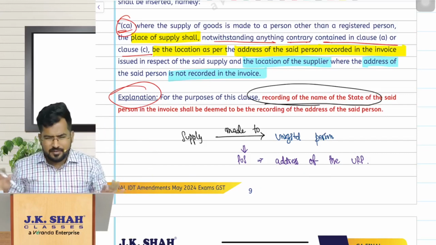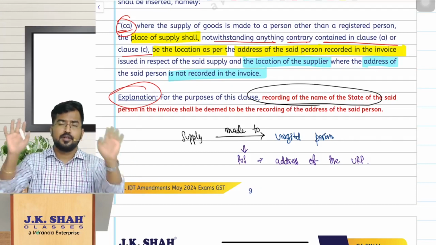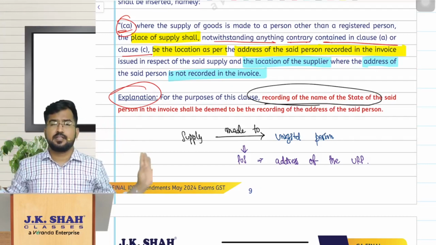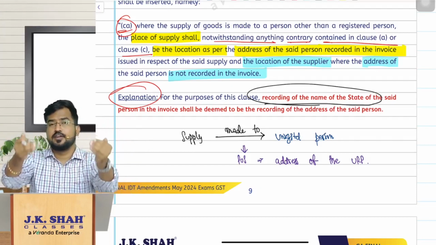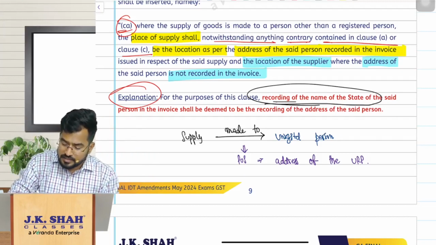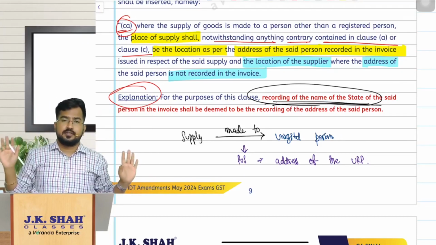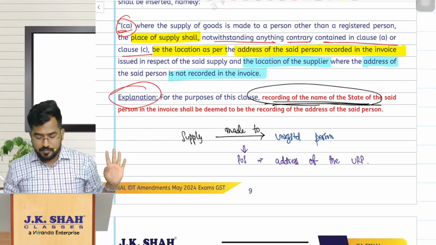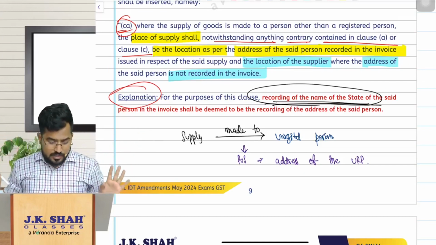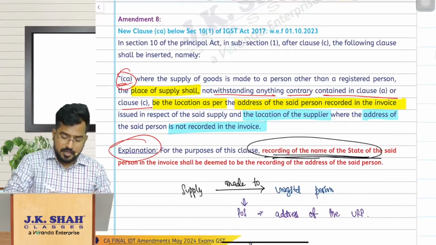All not required. If I have told, I am from Tamil Nadu, enough, or if I am from Andhra Pradesh, enough, I am from Karnataka, like that, just recording the name of my state in the invoice is also more than sufficient. That is my address. That will be the place of supply. Clear? So that is what this amendment is all about, amendment number 8.